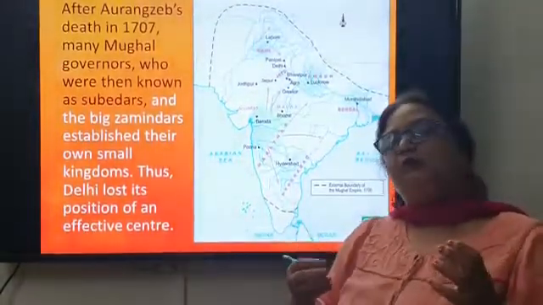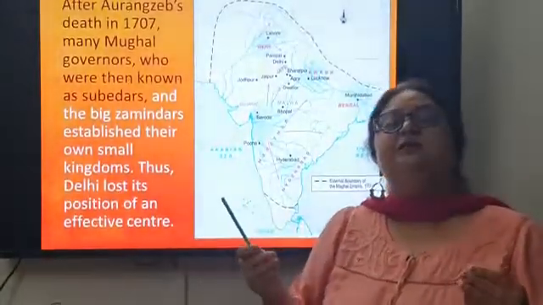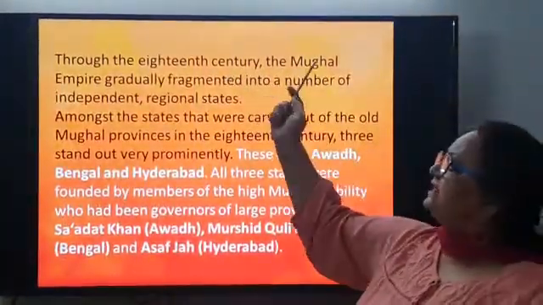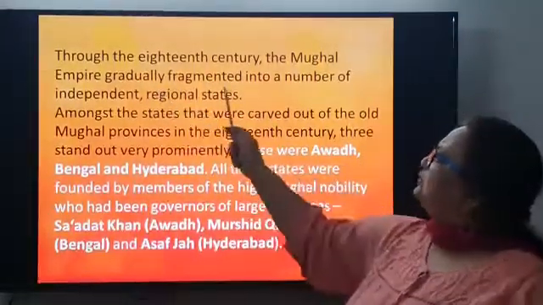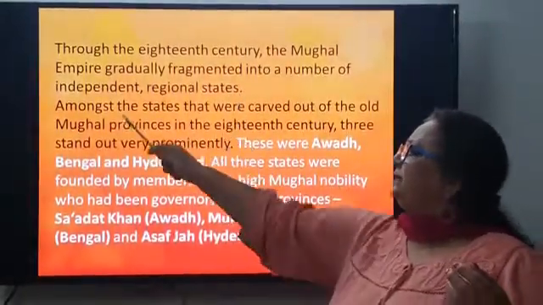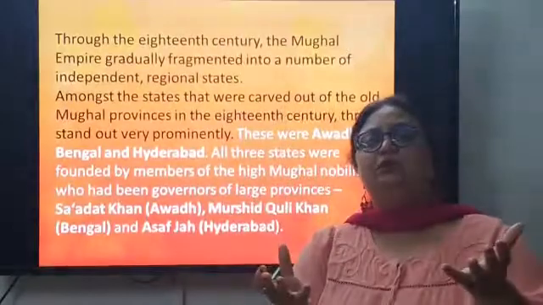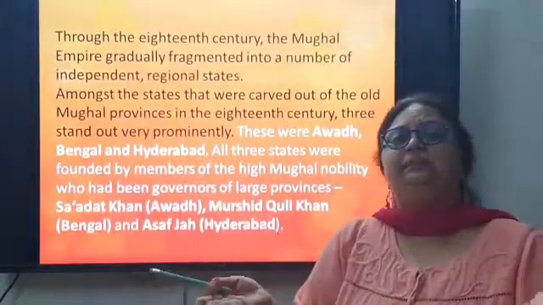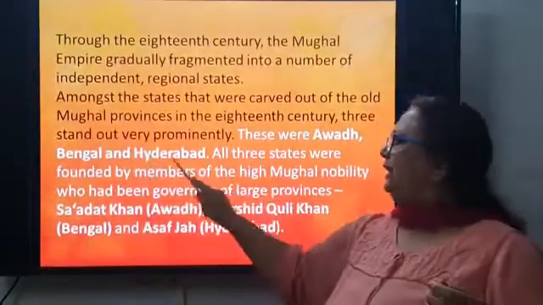And slowly and gradually, Delhi, which was the capital of the Mughal empire, started losing its effectiveness, started losing its position. In the 18th century, after the death of Aurangzeb, the Mughal empire gradually fragmented, started dividing into a number of independent regional states. Among these states that were carved out of Mughal provinces, you people have already studied, there were three major kingdoms that gained independence: Awadh, Bengal and Hyderabad.